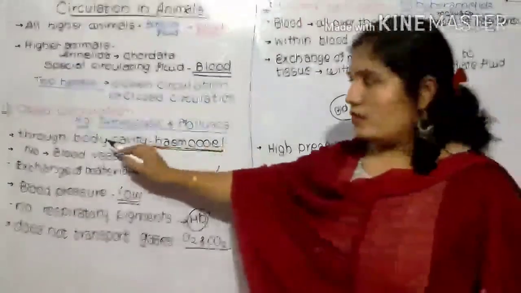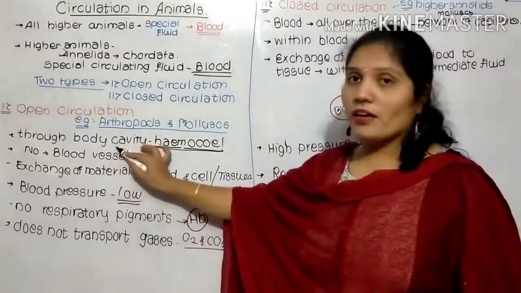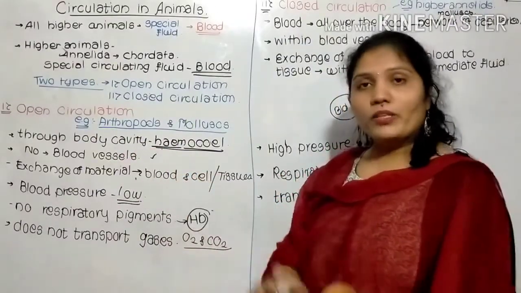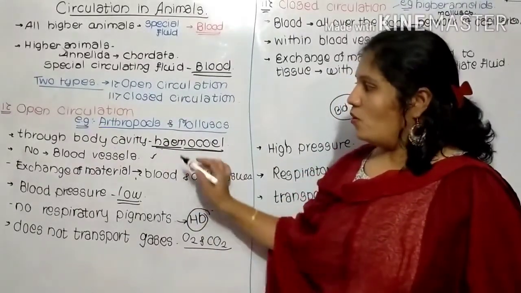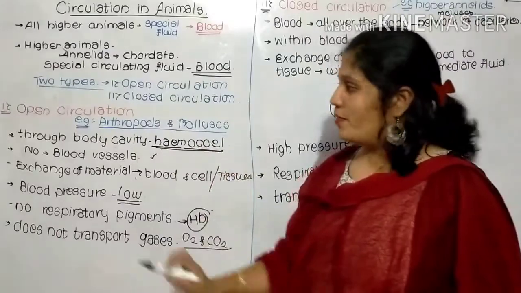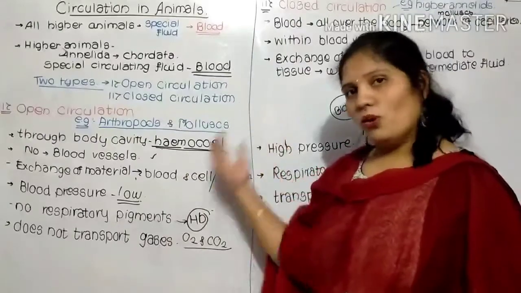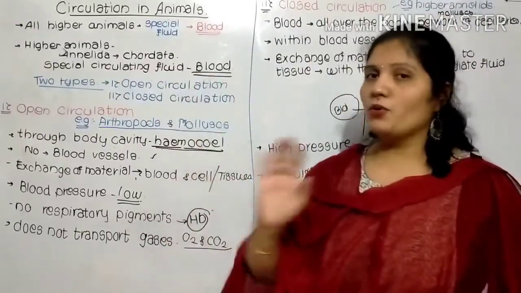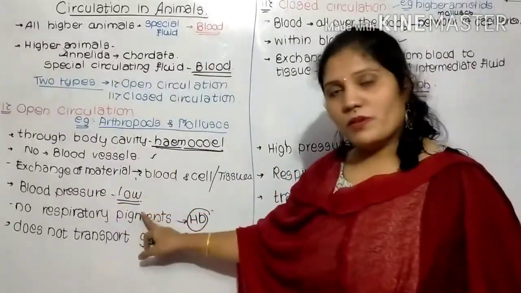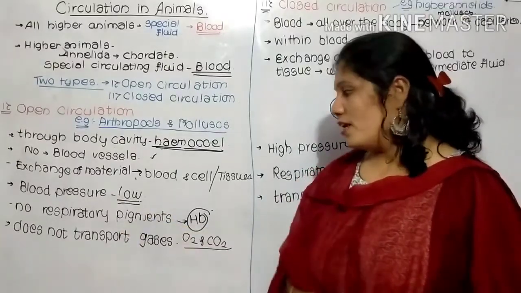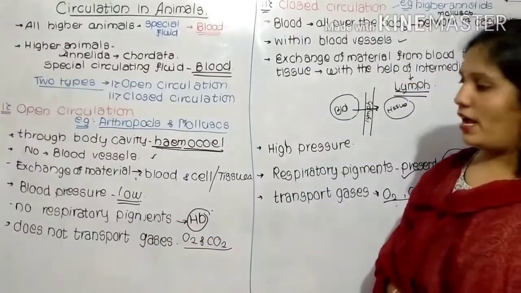In the open circulation there is no proper blood vessel. Blood is not flowing through a blood vessel. There is a blood cavity, a body cavity, and through that body cavity the blood flows all around the body. For example, we have already seen this in the cockroach. There is no blood vessel. There is an exchange of material directly from blood to tissues or from tissues directly to the blood. While flowing, the blood has low blood pressure. In this there is no respiratory pigment, so there is no transportation of oxygen and carbon dioxide.